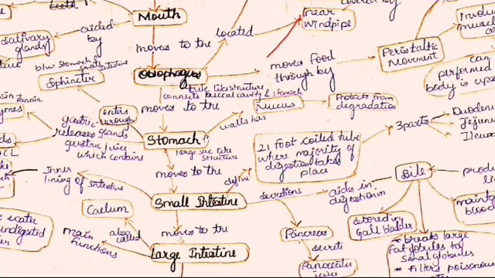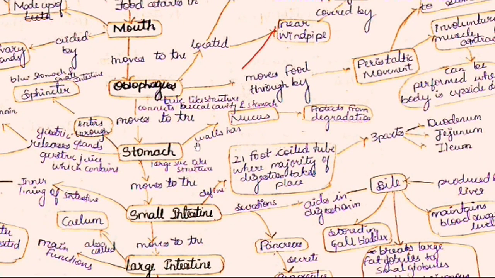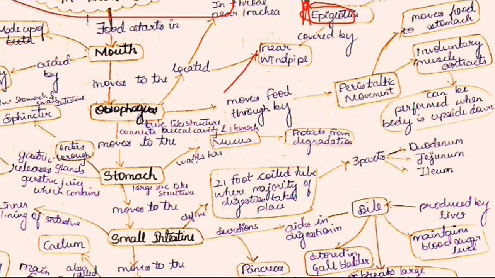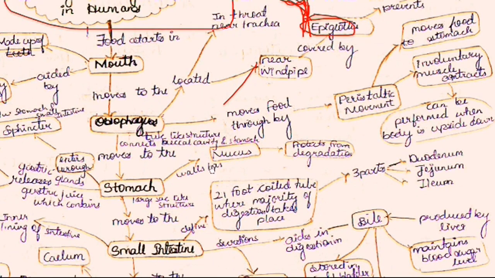Now, as we know that there is HCl, there should be a question: doesn't the stomach get degraded? So how do we prevent that? We also have a part called mucus. What is the function of this mucus? It functions to prevent degradation. That means it prevents damage to the stomach walls.